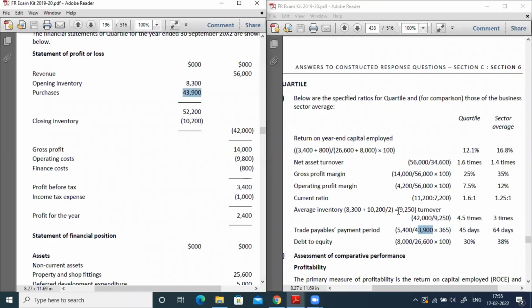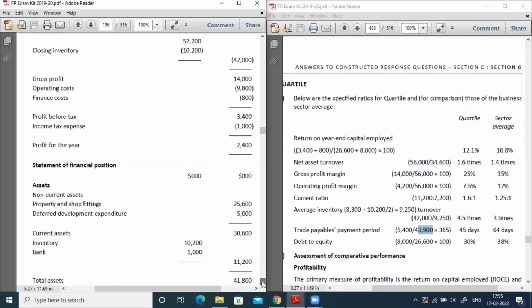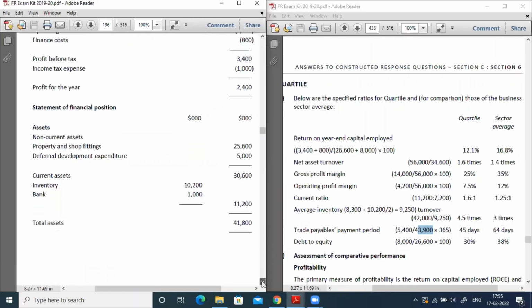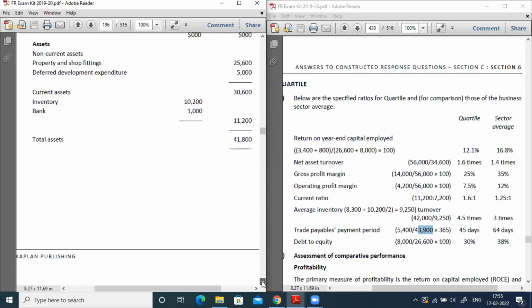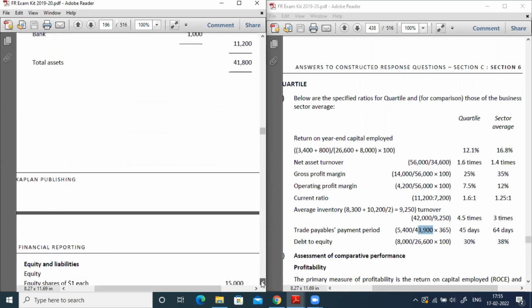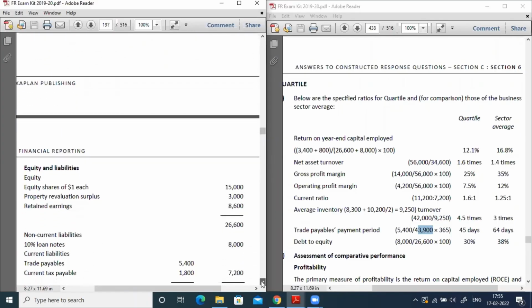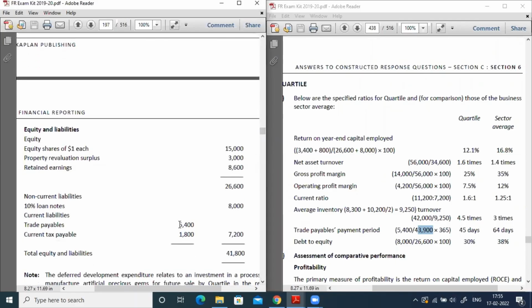And we also need the payables amount. From where will we get the payables? Just go to the statement of financial position. Under current liabilities, you will find it. So trade payables as per the statement of financial position is 5,400. So the trade payable period is 5,400 divided by the purchases 43,900, and we got 45 days. So the industry is taking 64 days, but your quartile company is paying the supplier only in 45 days.